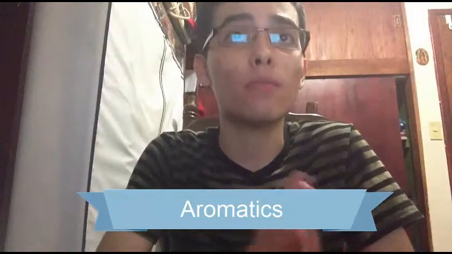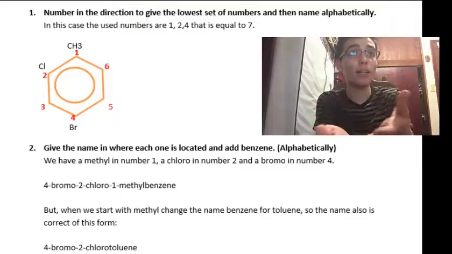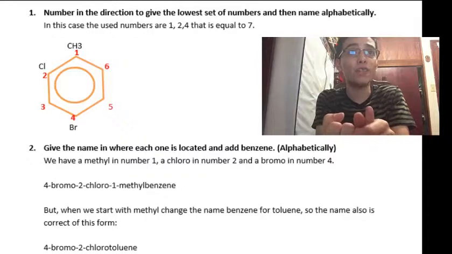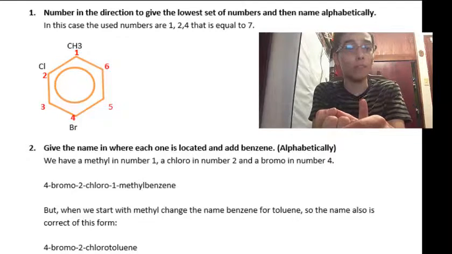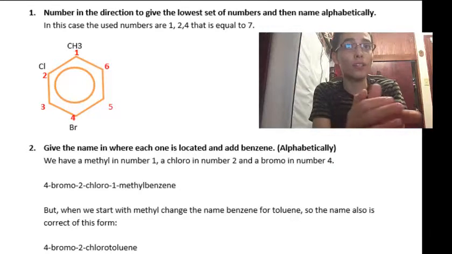Benzene consists of a ring of 6 carbon atoms with 1 hydrogen atom on each carbon. Because many compounds containing benzene have fragrant odors, the family of benzene compounds became known as aromatic compounds. The first step to name an aromatic is to number in the direction that gives the lowest numbers, and name alphabetically. In this case, the numbers used are 1, 2, and 4, that is equal to 7.